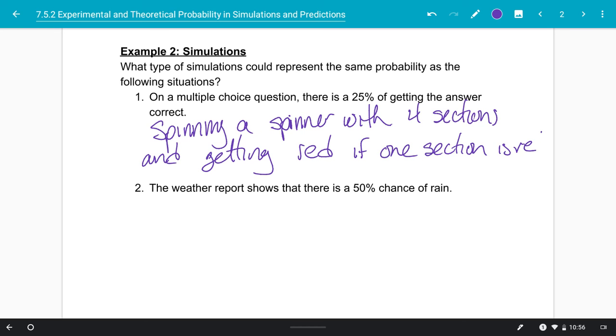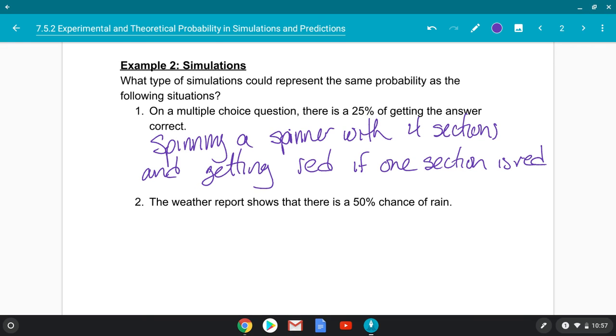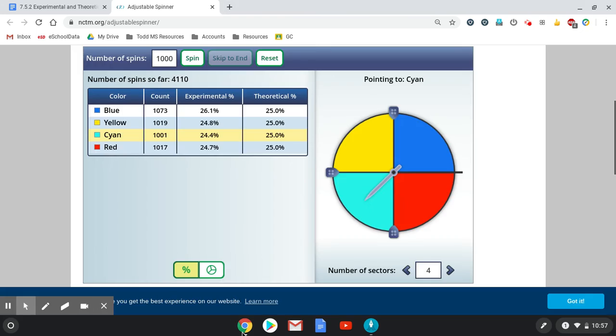is red. Okay, so what I mean by that simulation is, so let's go back to our spinner here, and I'm going to reset this, okay? So this would be, we're going to say again, red would be like if I were to guess and get that question right. So let's say I had 10 multiple choice questions, and I want to know what's the probability, or like how would I pass if I were to just guess on those spins, right? So if I were to just guess on the question.